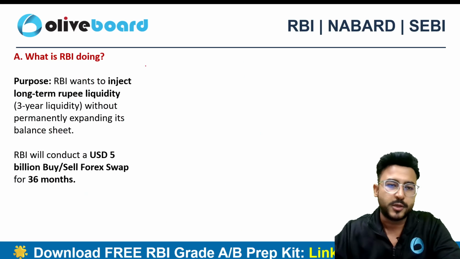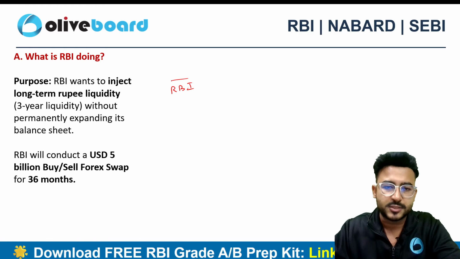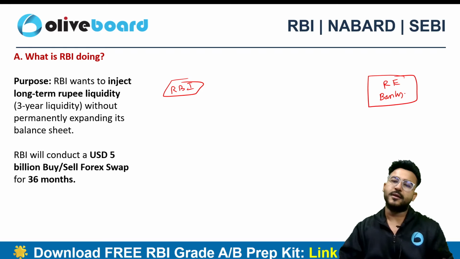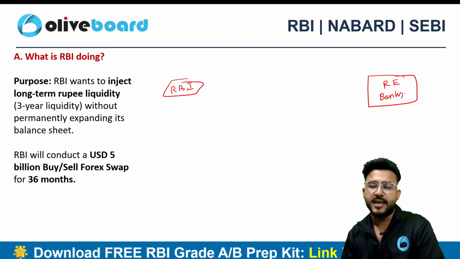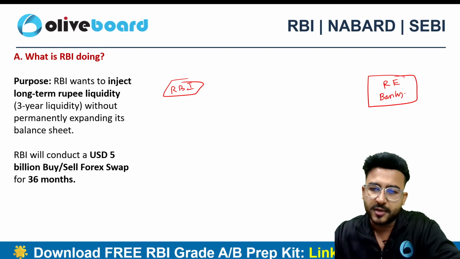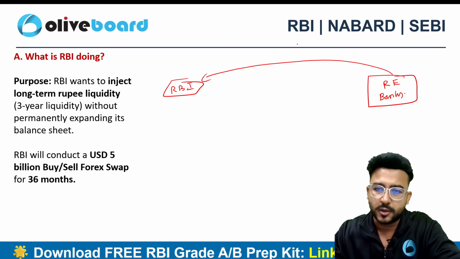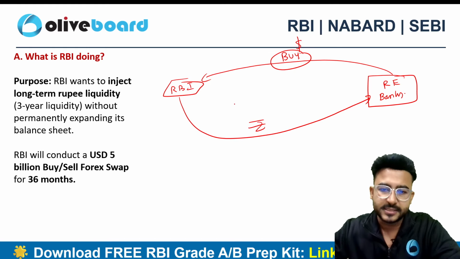First, try to understand what a swap is all about and how it works. So there is RBI, there are so many regulated entities, there are so many banks. Now they are in need of INR because there is a liquidity issue in the banking sector. At the same time, they'll be having some dollars as well. So what RBI can do is, RBI can buy US dollars from the banks and in return, RBI can inject rupee liquidity into the banking system.